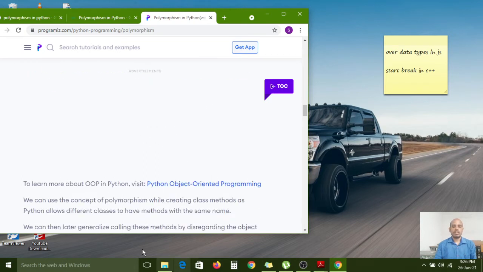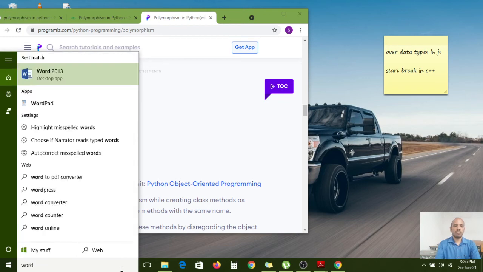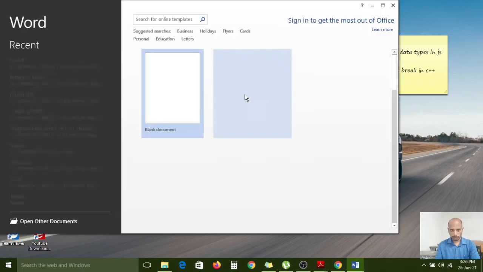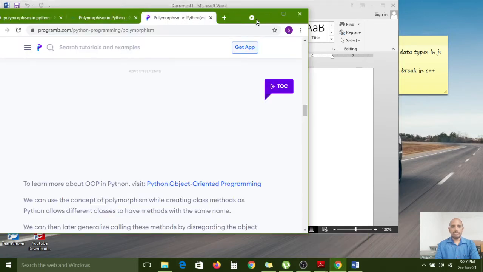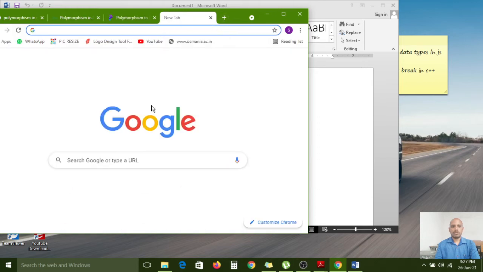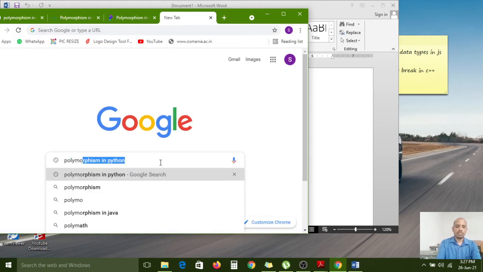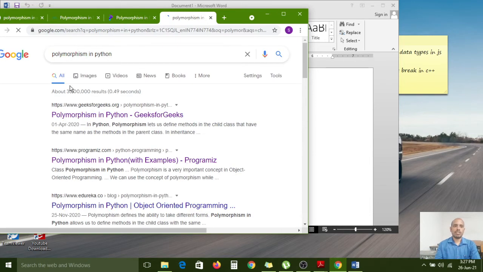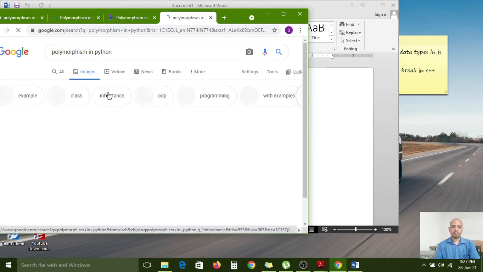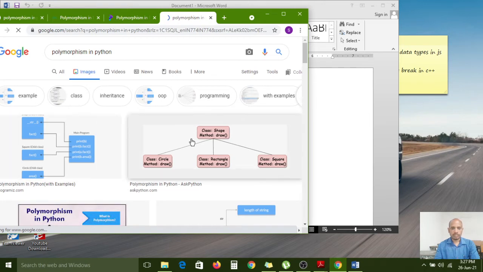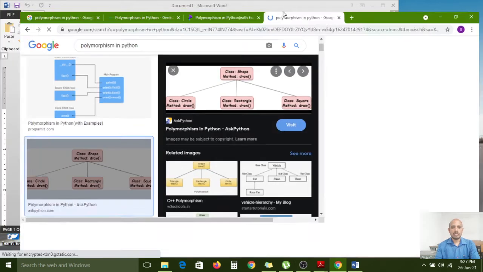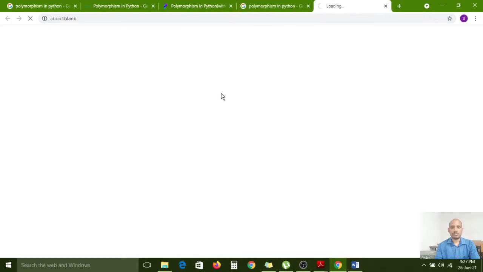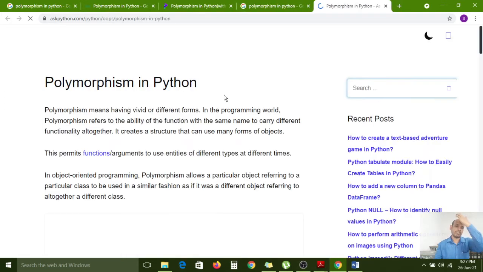For example, now I am opening a Word window. Polymorphism diagram we can see right now. Polymorphism in Python, images. Carefully observe here, one diagram I have given. It is opening, just wait.